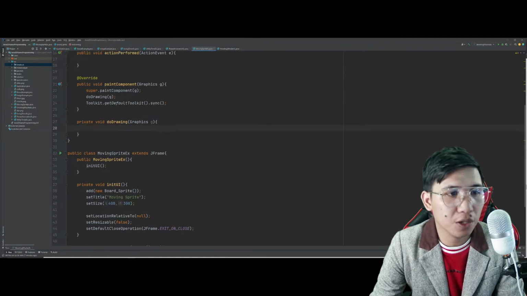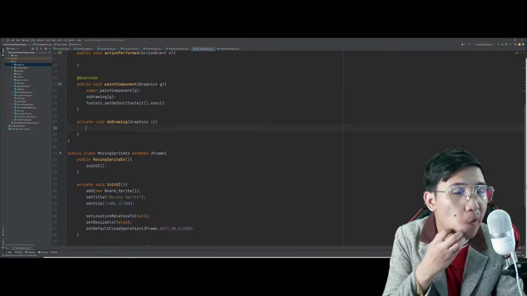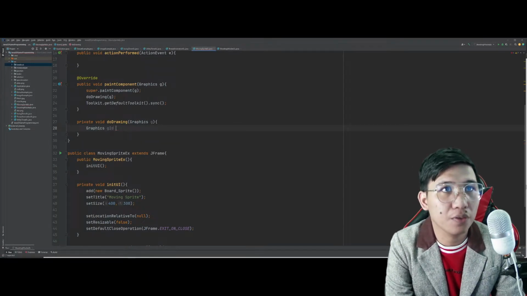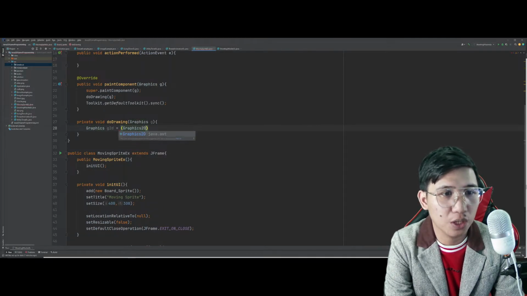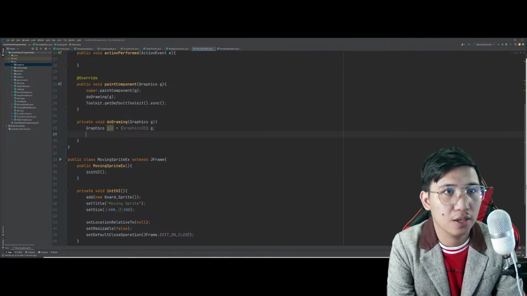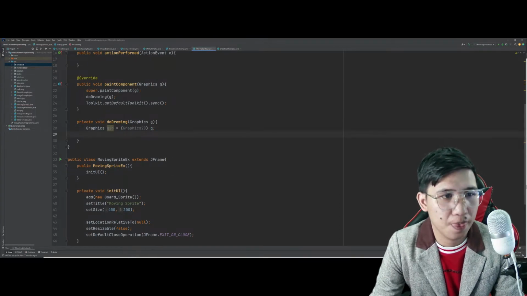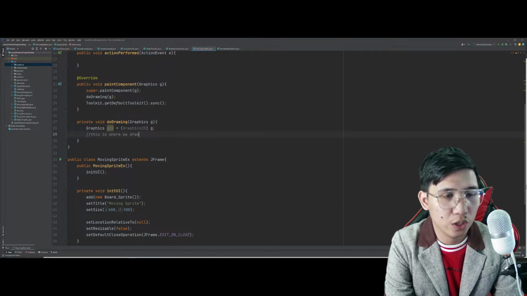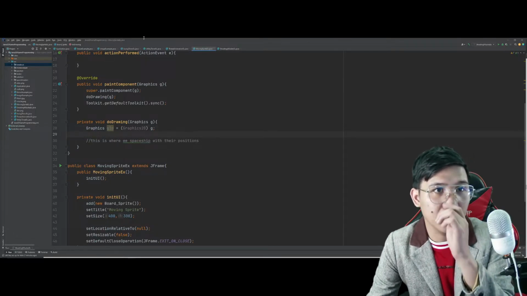Nakikita nyo naman, no? Sabihin nyo lang kung medyo malabo para i-zoom in ko pa. So, do drawing. We have graphics G2D. Yan. Graphics G2D equals graphics 2D G. Tapos, may gagawin tayo dito. This is where we draw image, the spaceship with their positions. Mamaya natin gagawin yan.